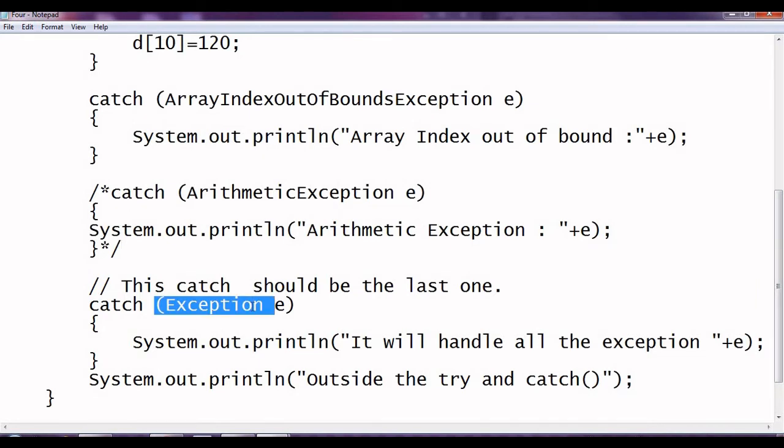This is basically Exception e. So here this Exception class is a base class for the exception. All the classes of exceptions have been inherited from this Exception class. So this is a base class, and this is basically a general purpose exception. All the runtime errors can be matched by this kind of catch. These are general purpose catches.